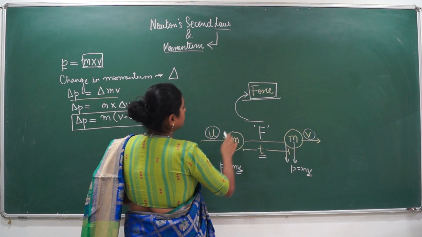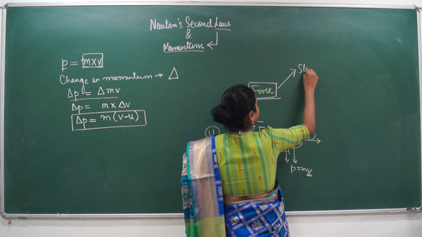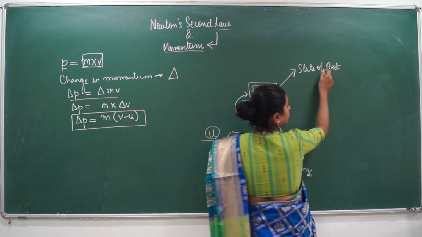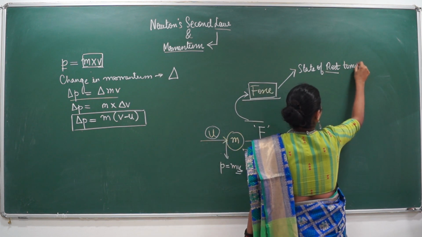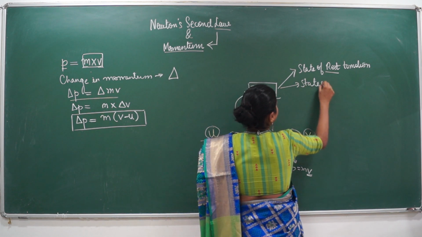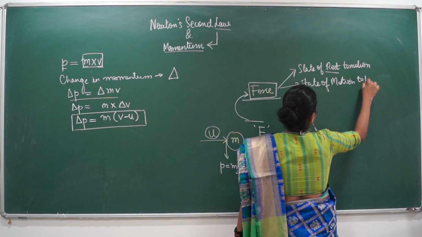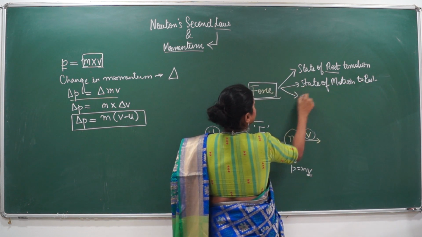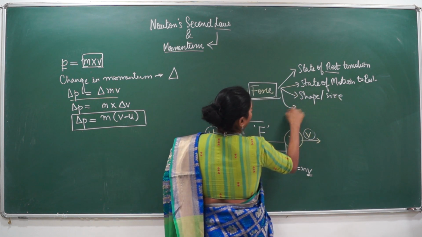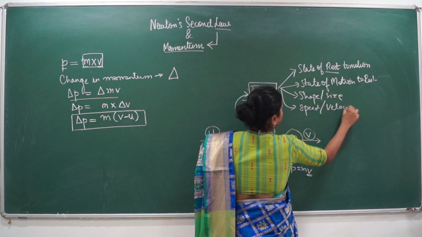So force actually does four things. One, it changes the state of rest to motion. Two, it changes the state of motion to rest. It changes the shape or size of a body, and also changes the speed or velocity of a body.